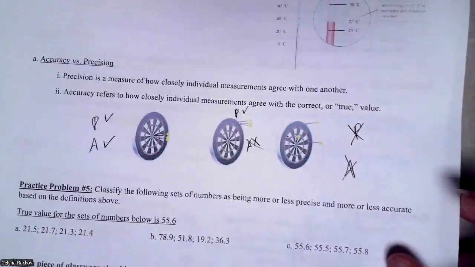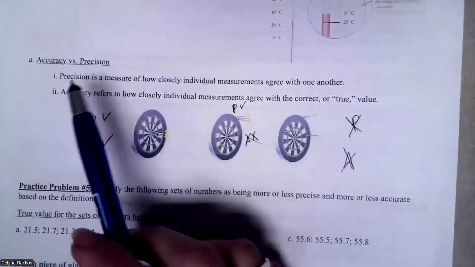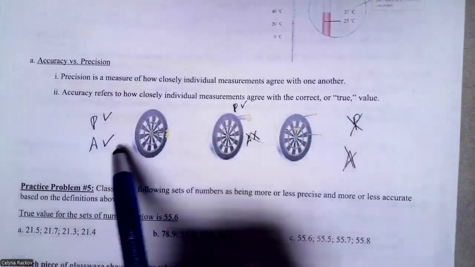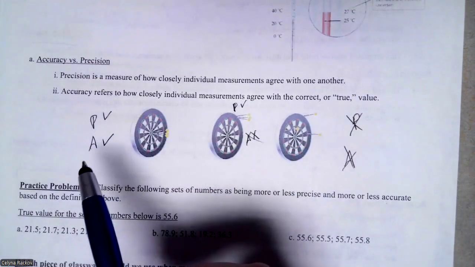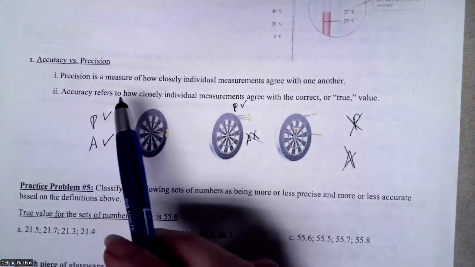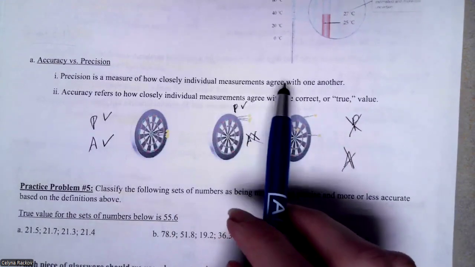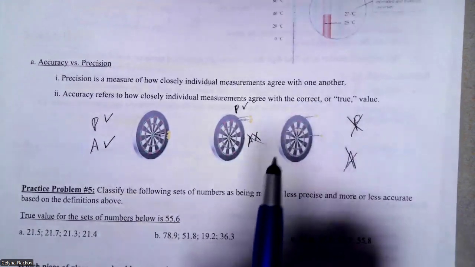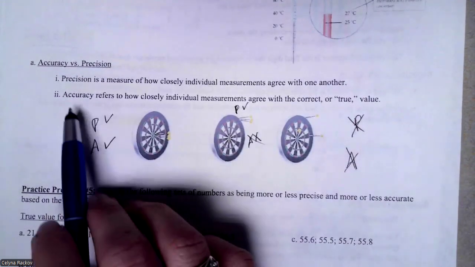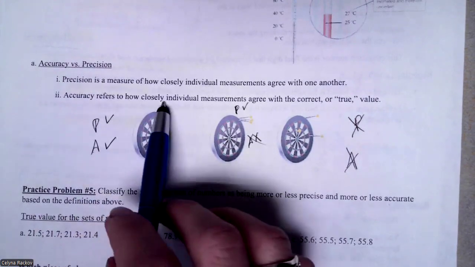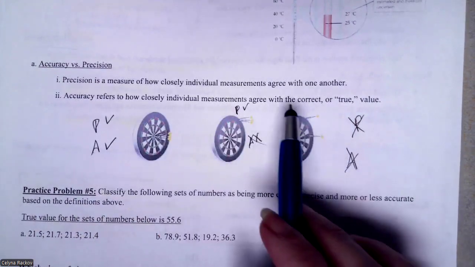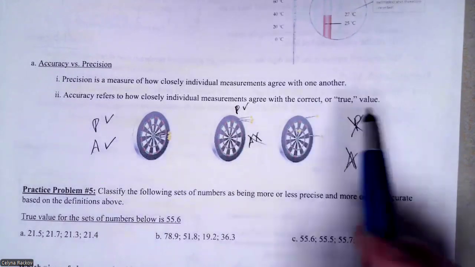Correct. So the next is accuracy and precision. What's the difference between accuracy and precision? Precision is a measure of how closely individual measurements agree with one another, right? And accuracy refers to how closely individual measurements agree with the correct value or true value.